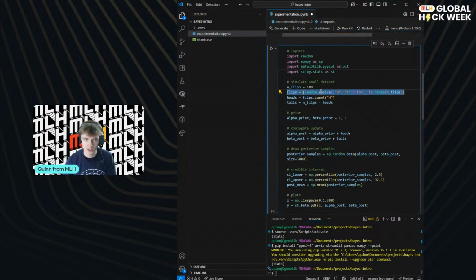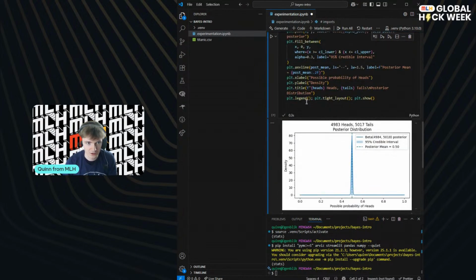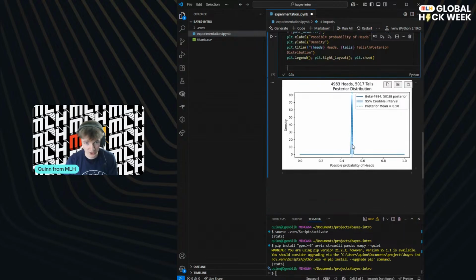Now let's increase it again. Let's make it really big. It's going to be too big. Nope. Okay, 0.3 seconds. I mean, that's so fast, isn't it? And so we've made this massive, and we still got more tails than heads. Interesting, but our posterior mean is 0.5. It's tended towards this exact, perfect split, and that's really cool.